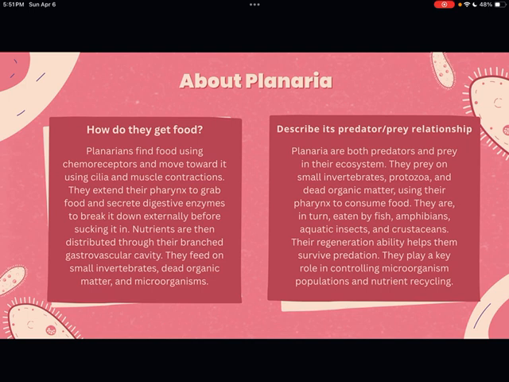But in turn, they are also prey to different fish, amphibians, and aquatic insects. They do get eaten by these. So they play a role in controlling microorganism populations and nutrient recycling, because of their big chemoheterotrophic tendencies and abilities. It really benefits the environment.